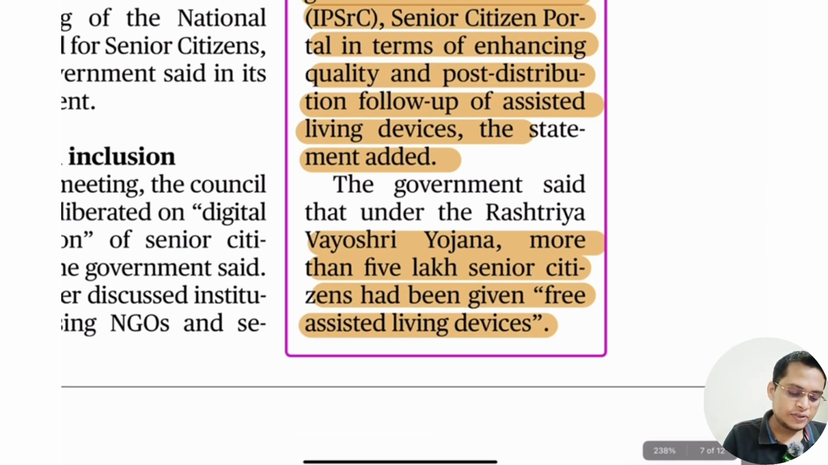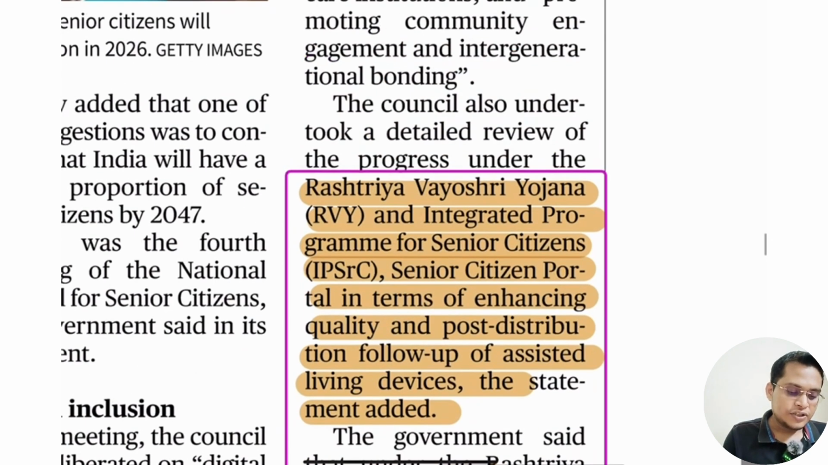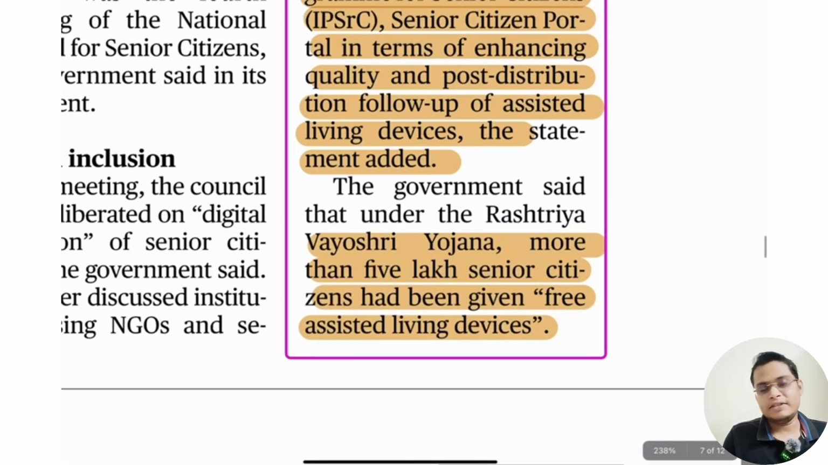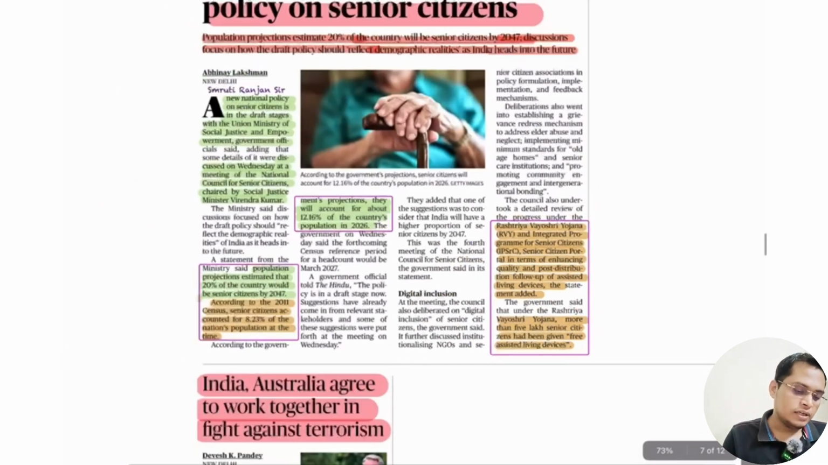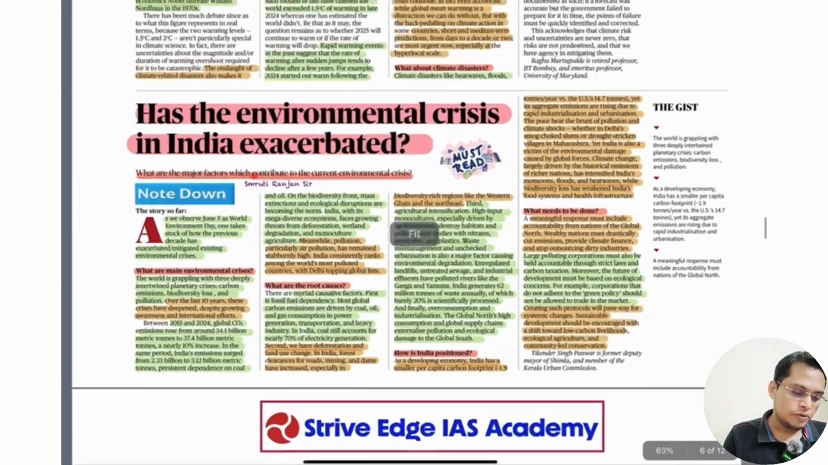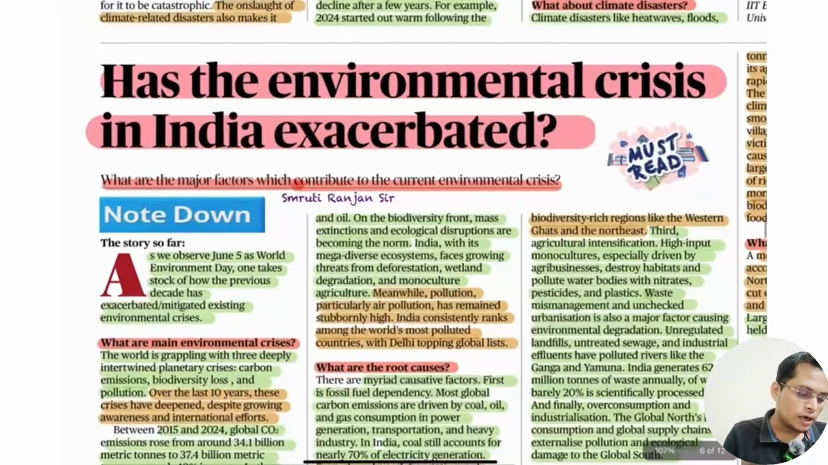So the next is Rashtriya Vayosri Yojana. More than 5 lakh senior citizens have been given free assisted devices. Okay, under Rashtriya Vayosri Yojana, they gave free assisted devices, for example artificial limbs or sticks, so that they can easily move and they don't depend on other people. Okay. So, has the environmental crisis in India exacerbated?